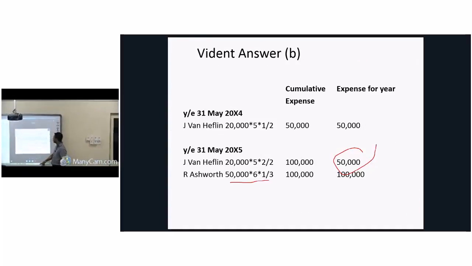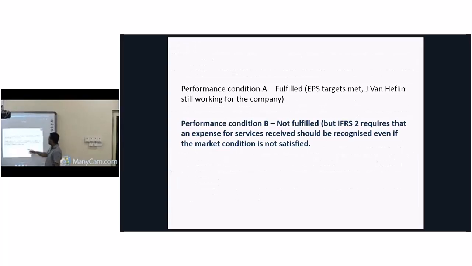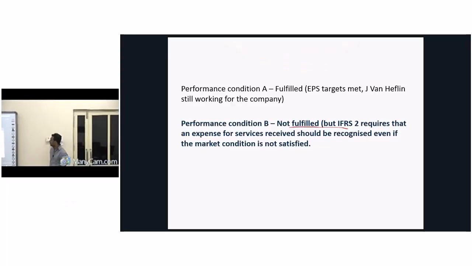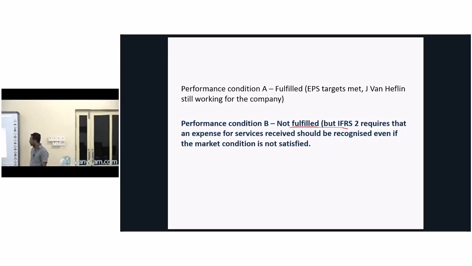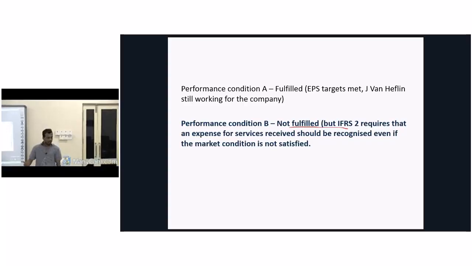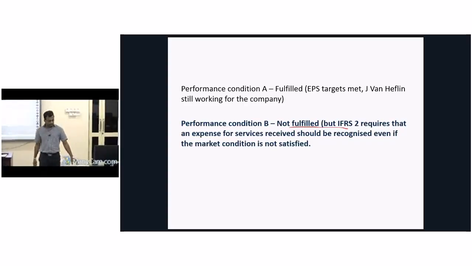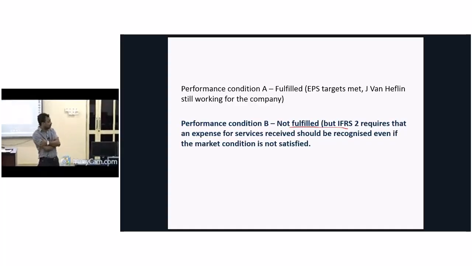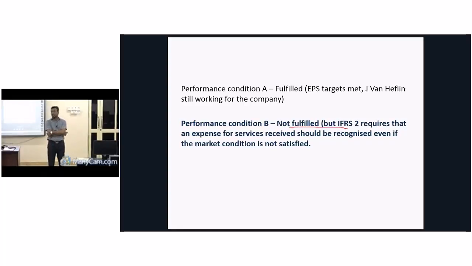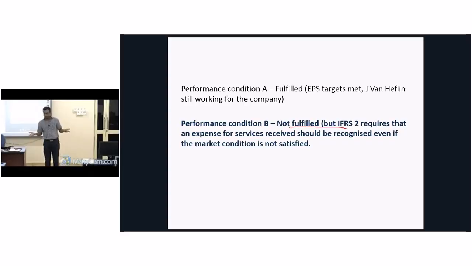Look at the answer. Not fulfilled. Why? It requires that expense for the service should be recognized even if the market condition is not satisfied. Right? So therefore, the market condition is not satisfied. The market value per share is expected to be 13.50, but it was 12.50 at the end of the first year of the second person's vesting period. So now, what we have to do for that balance at the end of the second year? Expense debit, other reserve credit, it was there. But at the end of the second year, we realized that we don't want to give it by cash, or we don't want to give shares.